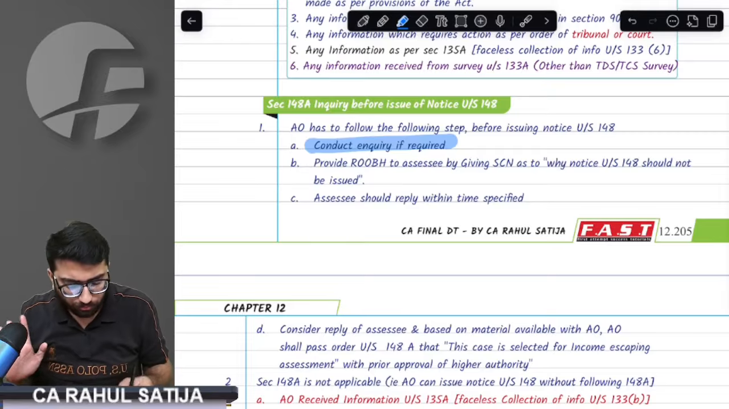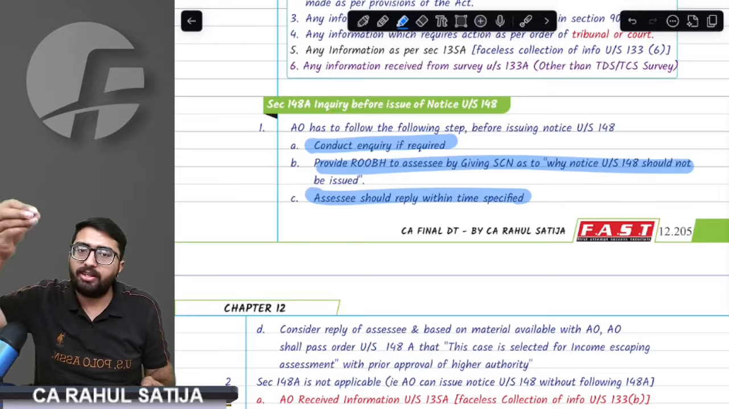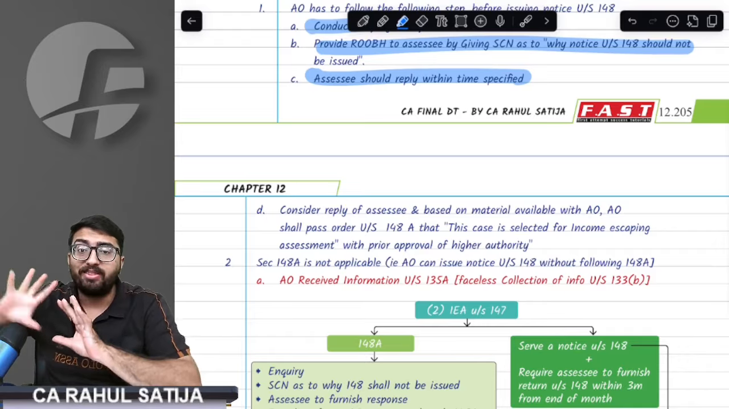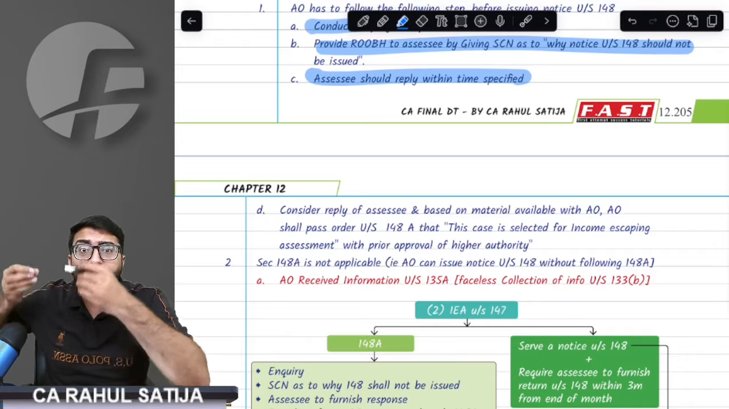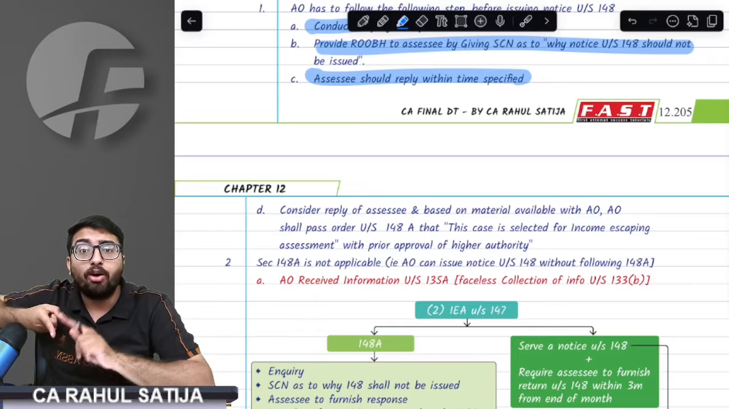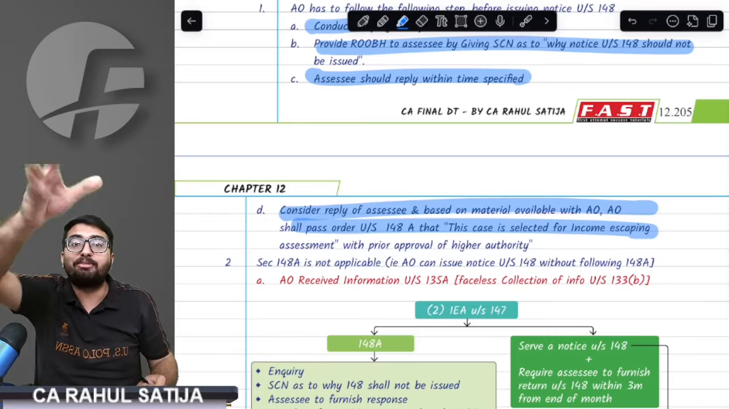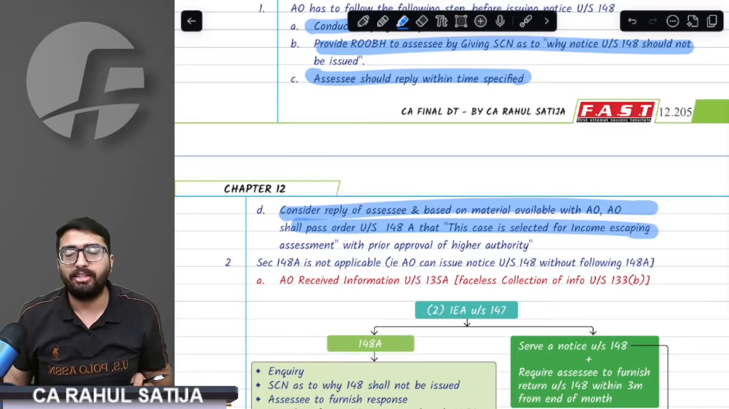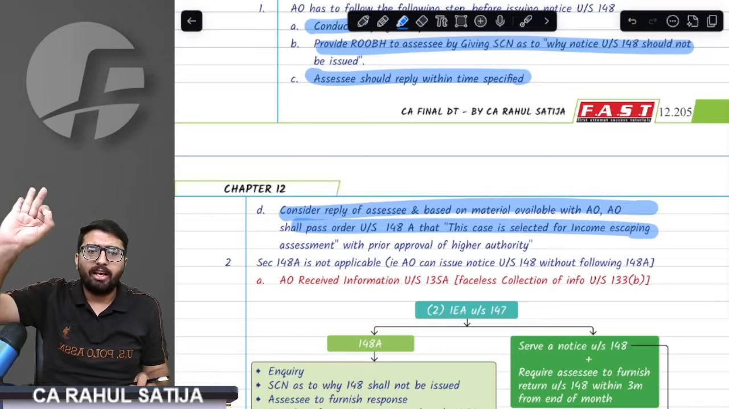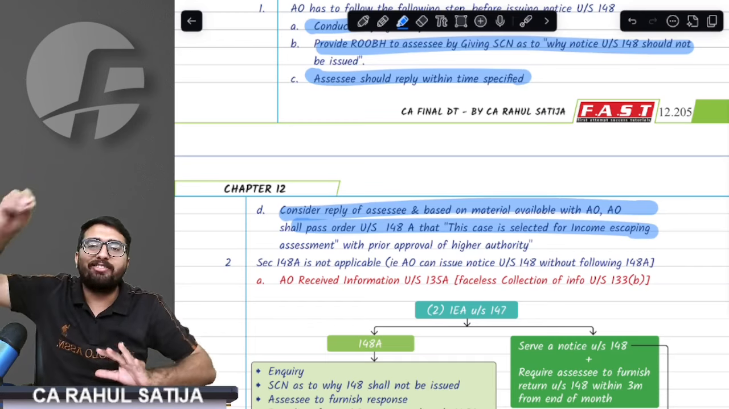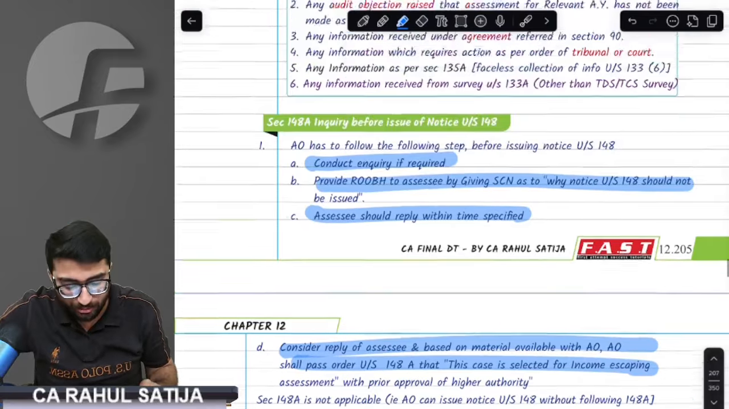I have to respond within the specified time limit. If I respond satisfactorily, then proceedings will be dropped. But if my response is not satisfactory or I did not respond, the assessing officer will pass the order that this case has been selected for income escaping assessment. First, the show cause notice is issued, I respond, and based on that the assessing officer decides whether assessment is to be done against me or not.